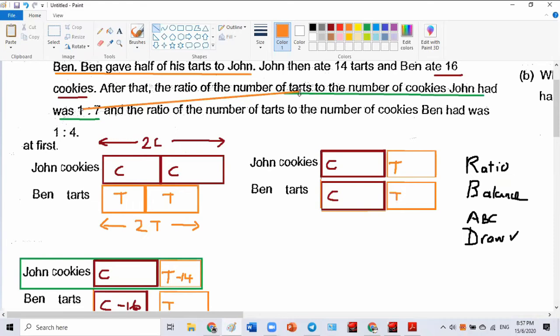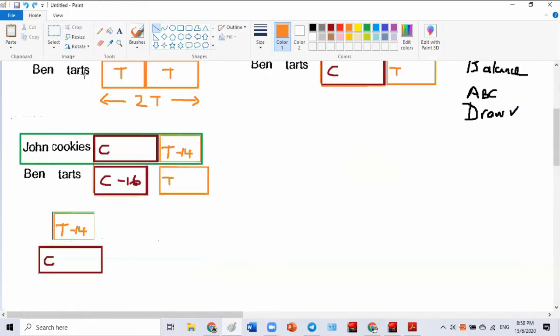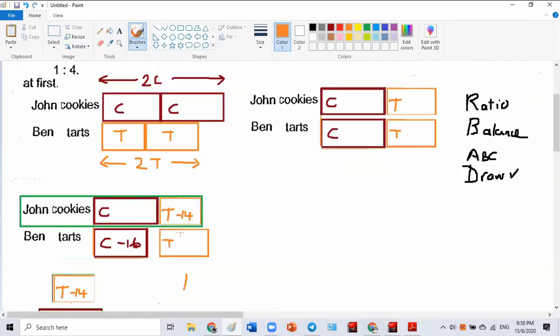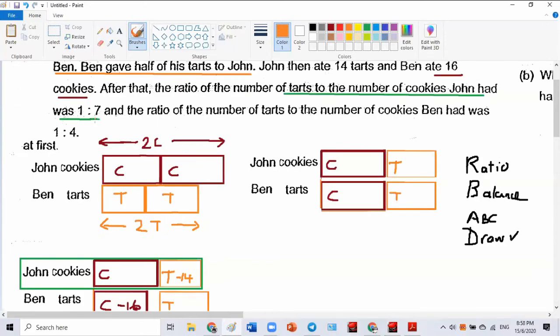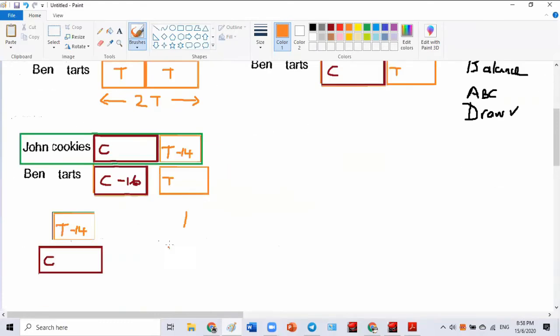See, I am a no-brainer method. I told you, Mr. Kevin got no brain one. He came up with this dummy method. All right? Dummy method. Where should I write? Tart is 1, right? Cookie, how much? 7. Agree or not? Mr. Kevin got no brain one. What does the question say? I just write. I'm a dumb fool.